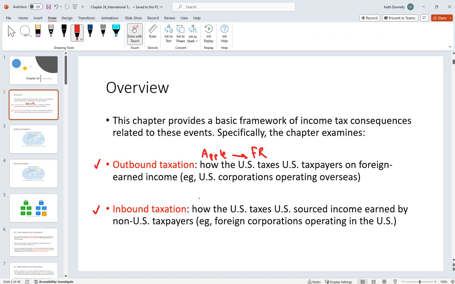On the flip side, inbound taxation is how the US taxes US source income from non-US taxpayers. So here, maybe we have an Italian coffee company. They come and open a store in the USA. How does the US tax this coffee company's earnings in the US?